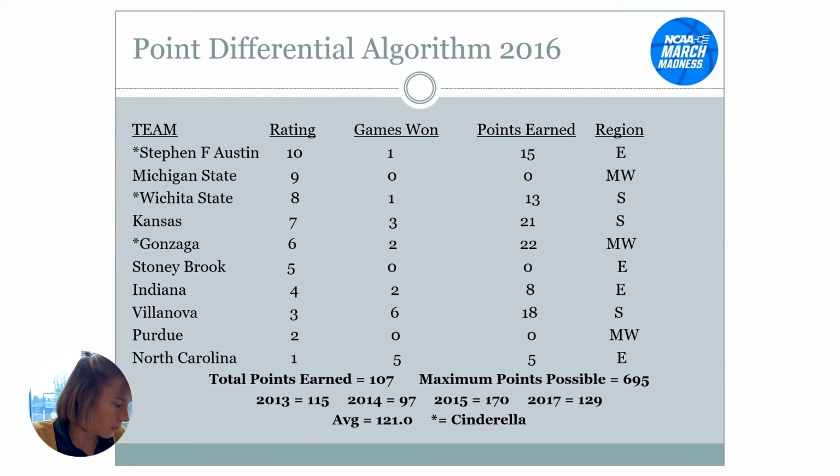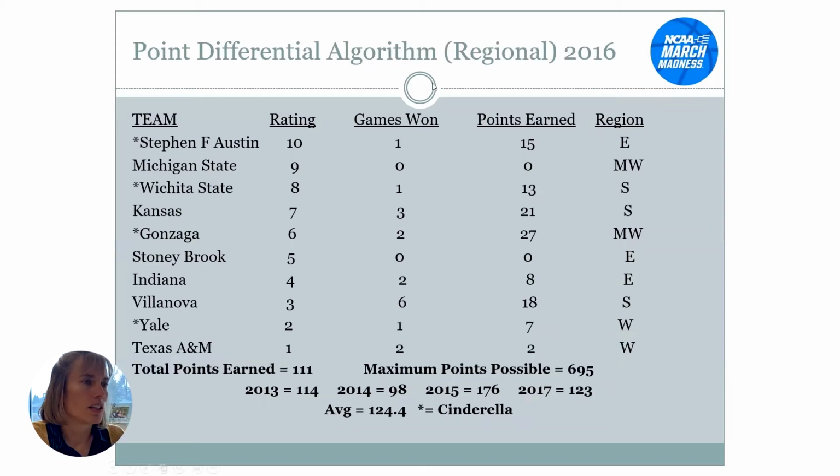And so if you look at what I have here, this would be a regional that uses the average point differential algorithm, and we get our West in there. And so we do get a few more points because the West is in there, but we're limited. We only really went up to 111. So it didn't help a ton. It's maybe not the best approach.